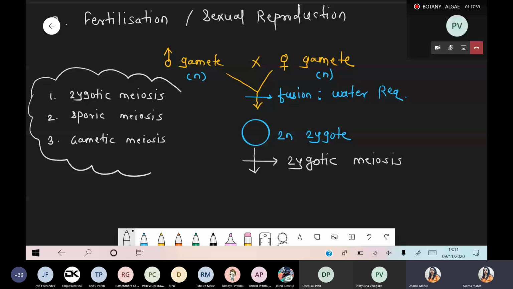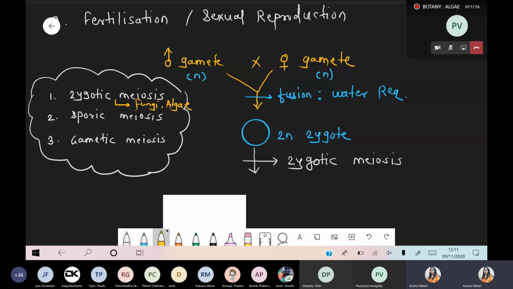Whenever we are talking about the zygotic meiosis, it is present in case of fungi and the algae. So where are these present? These are present inside the fungi and algae. Algae also showing zygotic meiosis. What is meaning of zygotic meiosis?